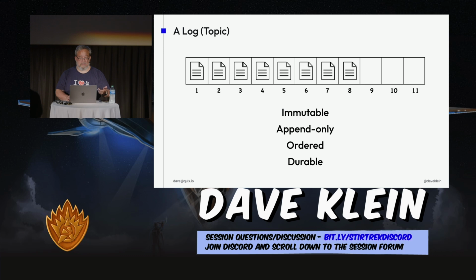That number down below there, that's the offset. That position doesn't change for it as long as it exists in the log. They're append only. You can't change the order or insert them or shuffle them like that. Just keep on adding to the end. And they're ordered, so the data will be consumed from the topic in the order that it was written to the topic.